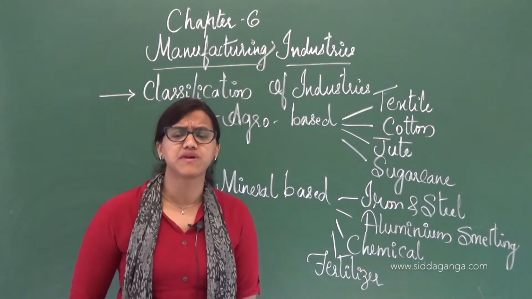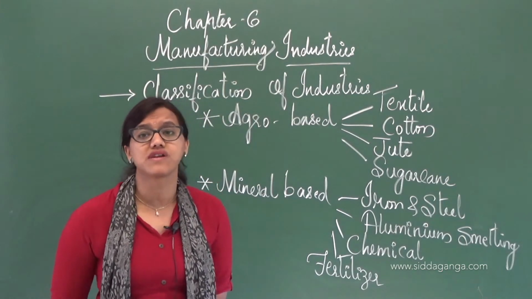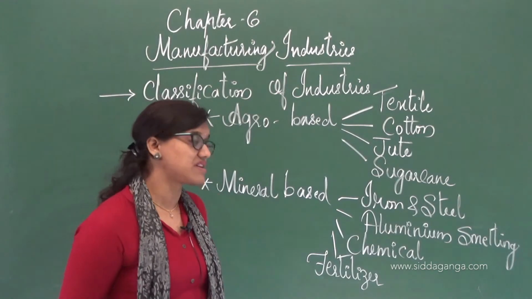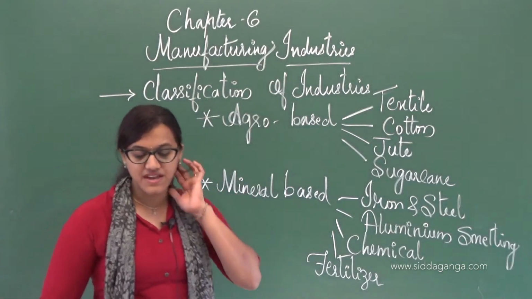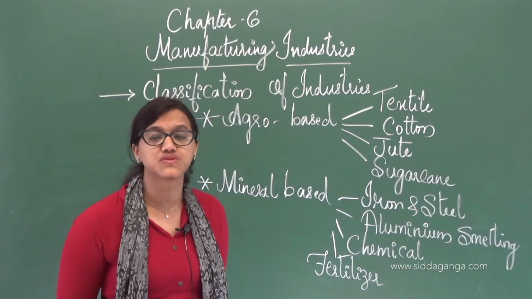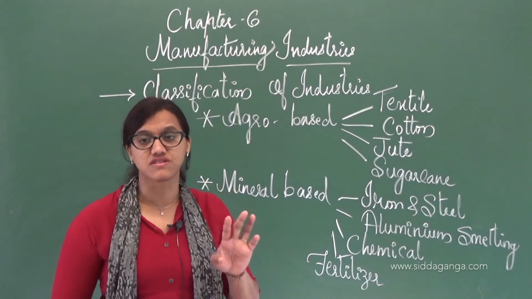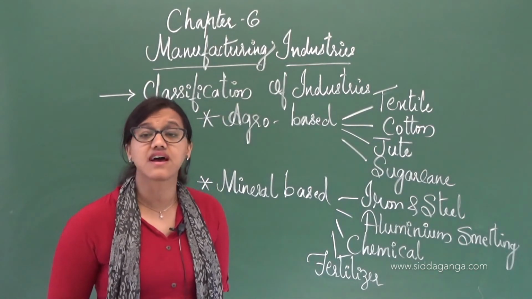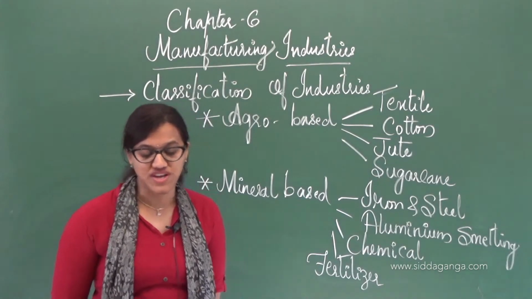Both raw material and finished goods have to be transported, so it concentrates upon transportation. Next, India ranked third among the world's crude steel producers in the year 2016. It is also the largest producer when it comes to sponge iron.